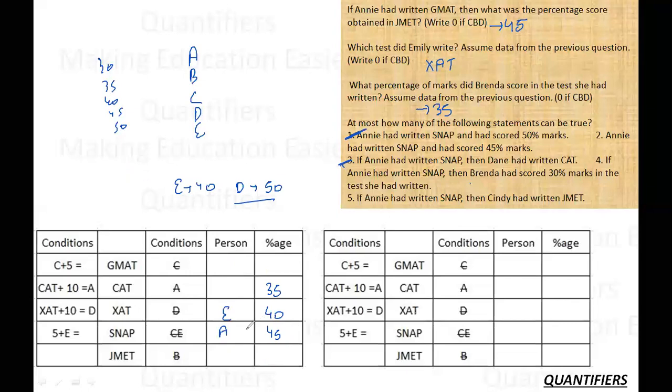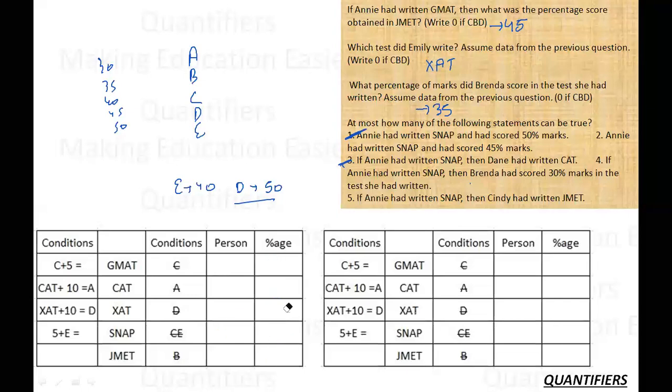And D is 50. Where can D come? D can either come here or can come here. But D cannot come here. Sorry, then D can come here or here. Now, score of Emily is 35. Or what? GMAT is 50%. If GMAT is 50%, then C is 45, which is not possible. What are the two scores left over here? 30 and 50. 30 is not possible because it's a derived score. Okay. Now, if I keep 50 here, then 45 will be C, but A is already 45, so this is also not possible. So this case is rejected.